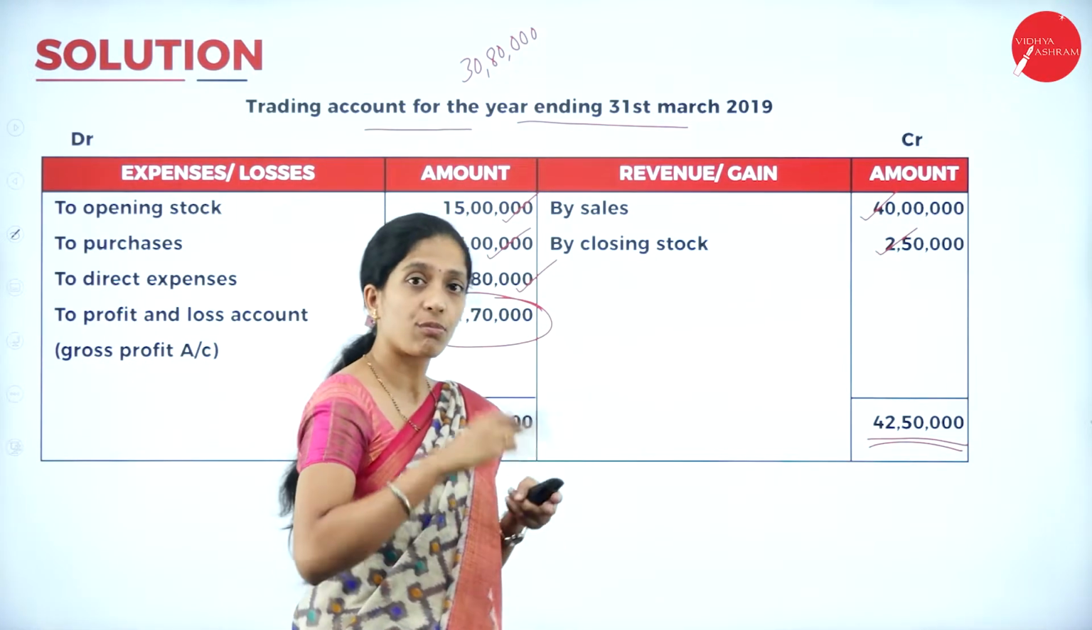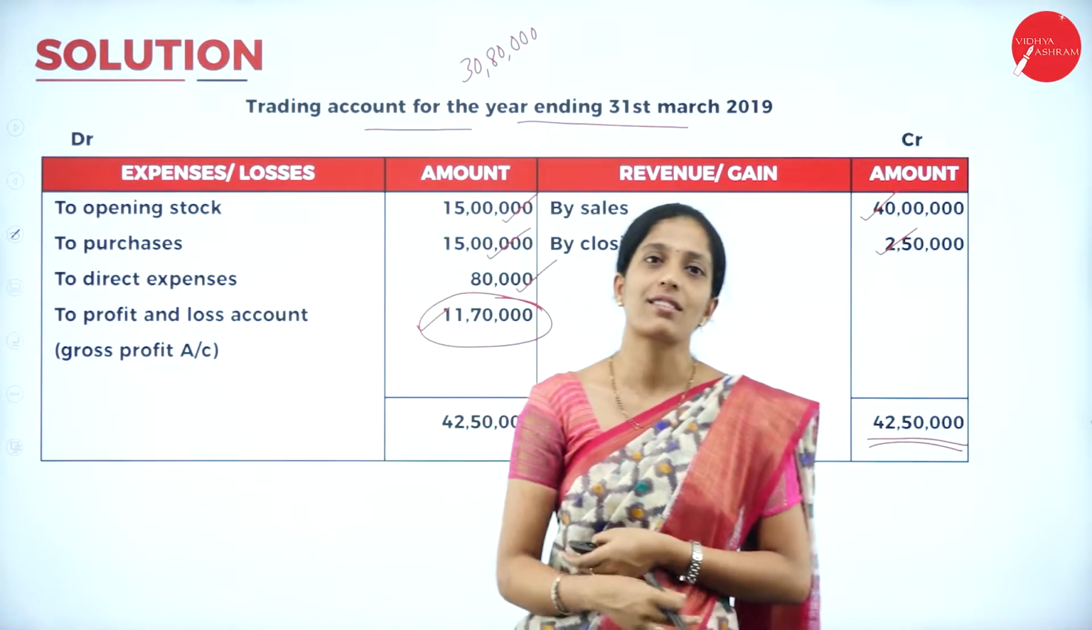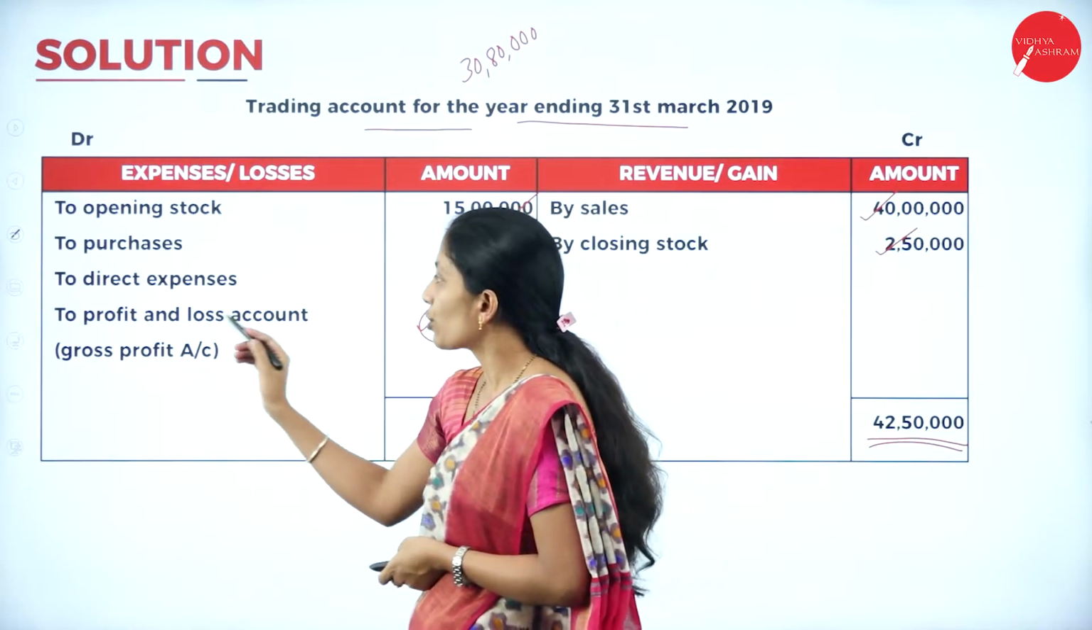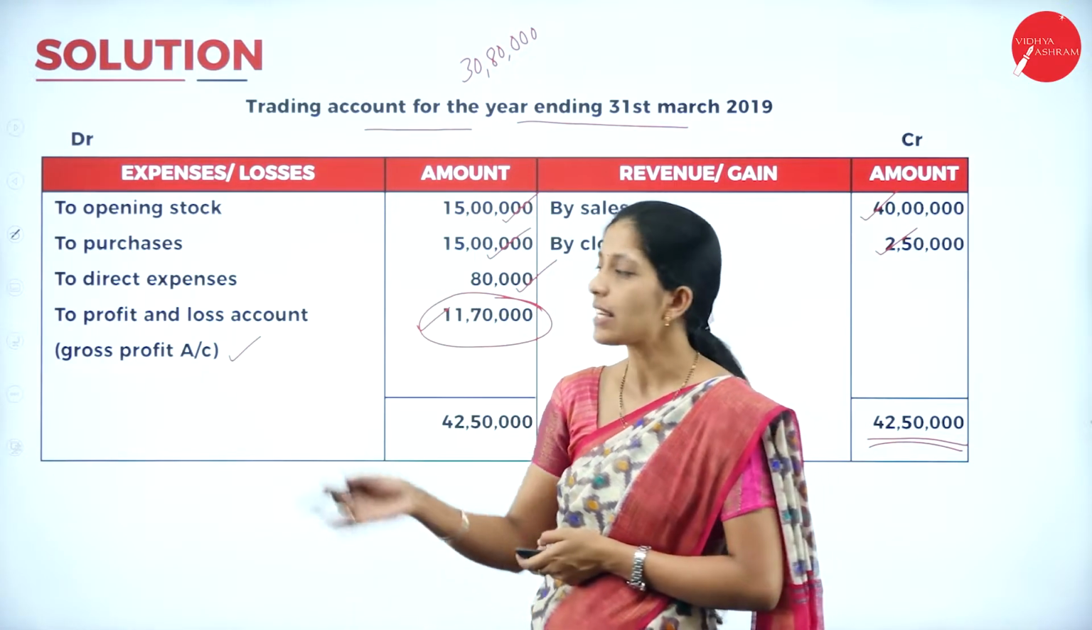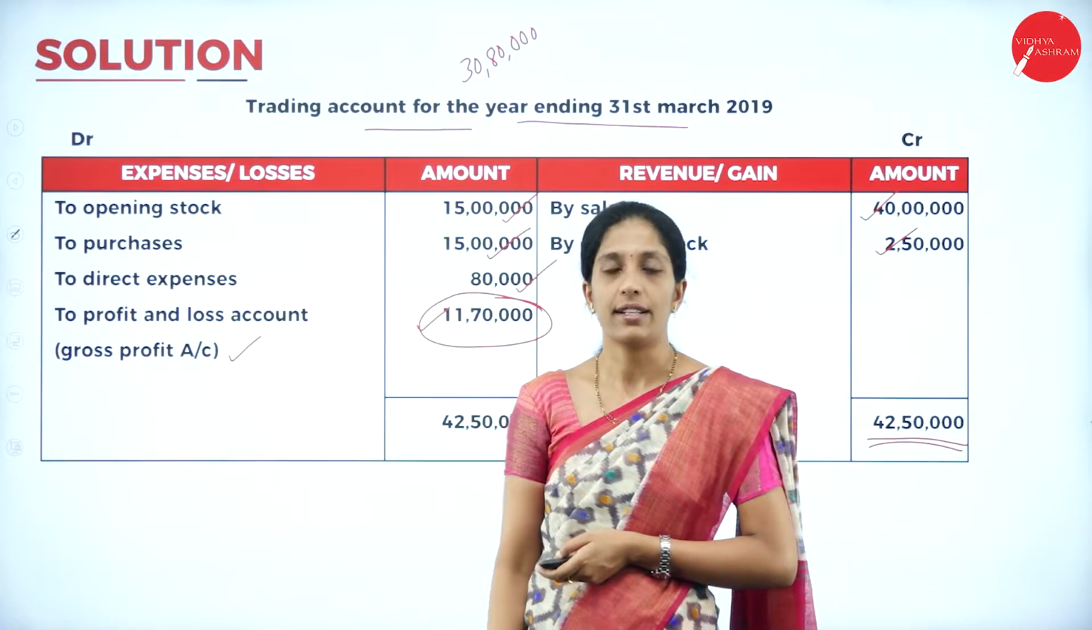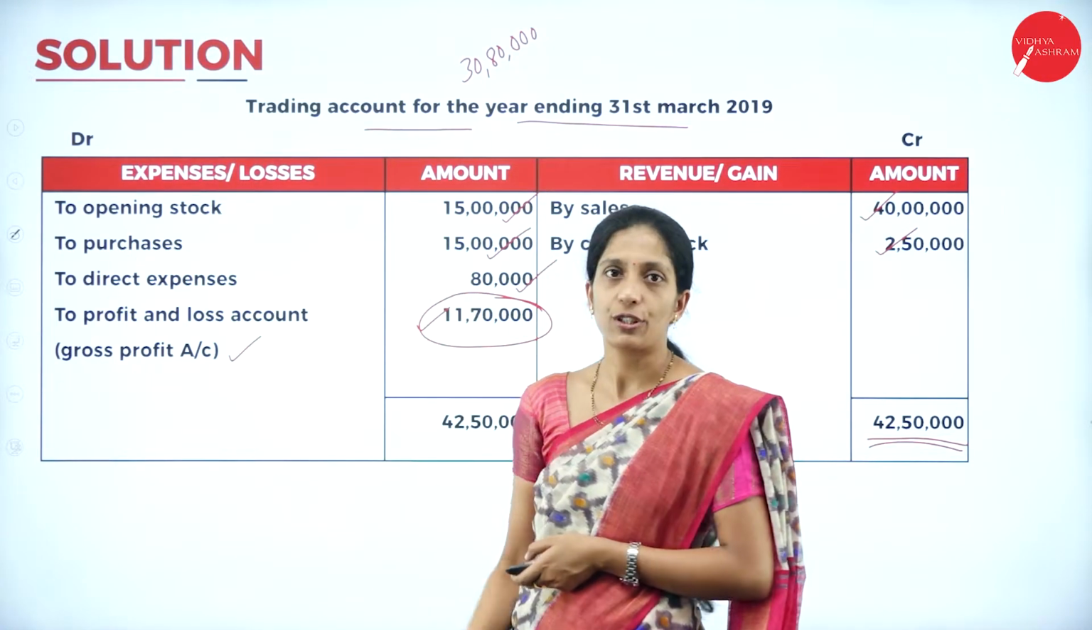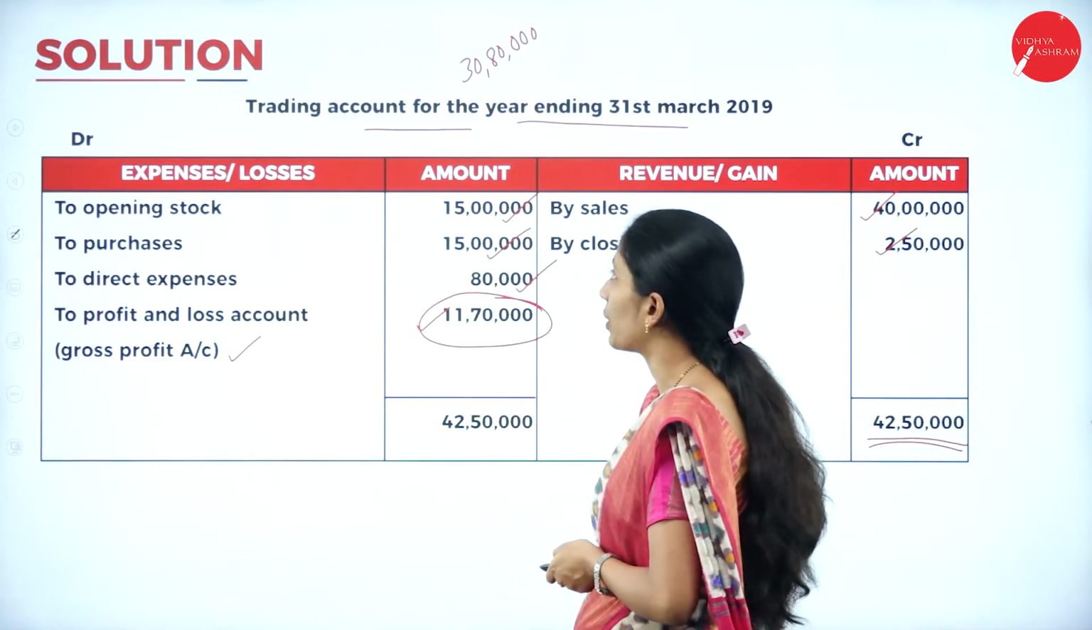Now what is this? Your credit side is more than the debit side, correct? So it is gross profit. So write to profit and loss account, gross profit account, or you can directly write to gross profit carried down. So this is how you are going to prepare your trading account.